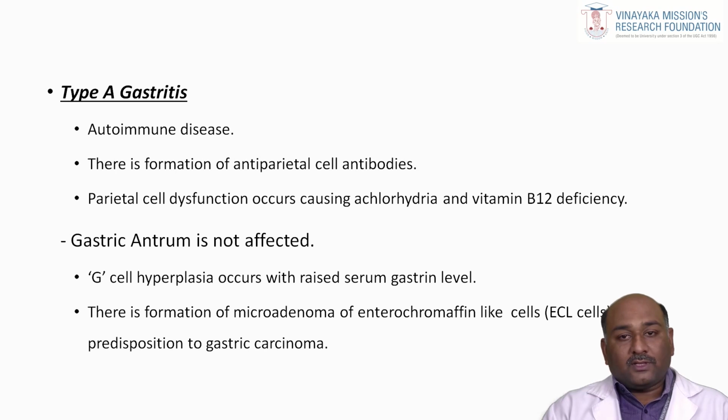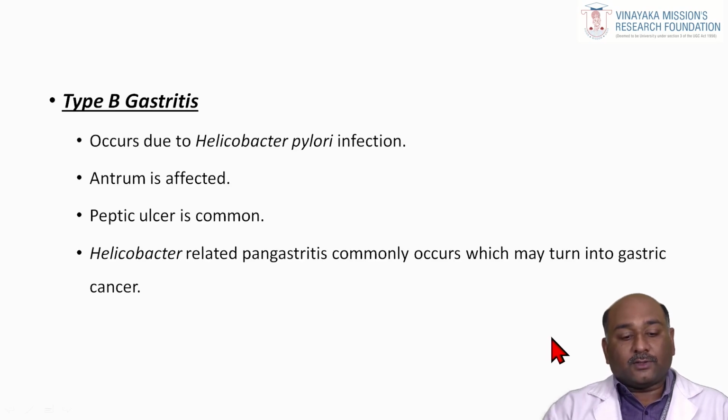The most characteristic point is that the gastric antrum is not affected in type A gastritis. G cell hyperplasia occurs, which is another characteristic point, due to the antibodies resulting in raised serum gastrin levels. Severe microadenoma can also happen because of the destruction caused by the anti-parietal cell antibodies, resulting in gastric carcinoma.